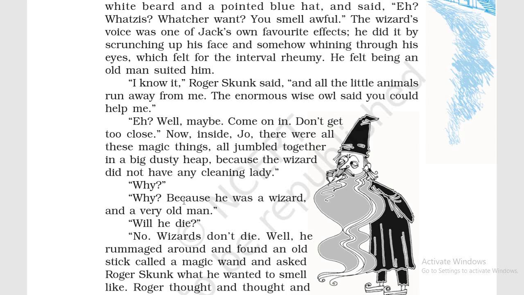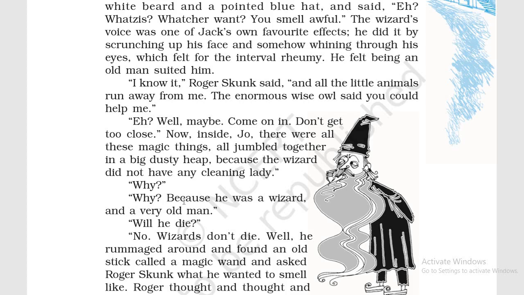There were all these magic things in the wizard's house, and they were jumbled together, not arranged properly, in a big dusty heap, because the wizard did not have any cleaning lady, any maid to clean all these things. So she is asking why he does not have any cleaning lady. Why?